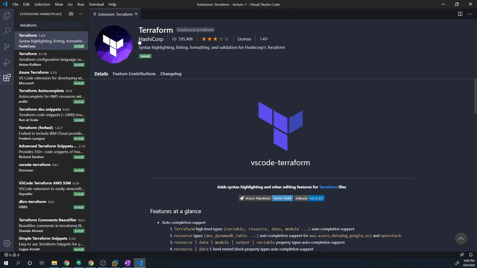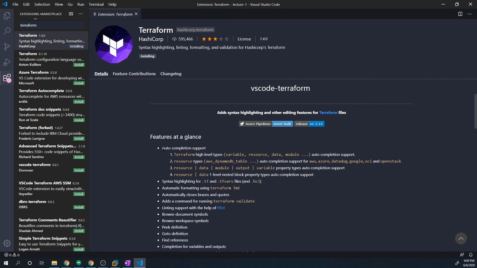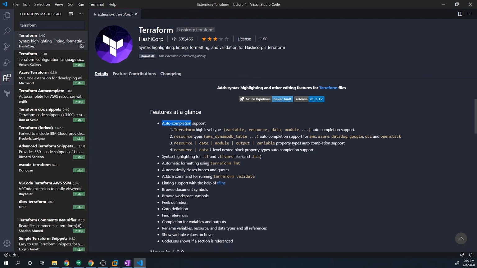Once you search for Terraform, the first one should be the one that you want. But just to double check, make sure it's the one by HashiCorp, the company that makes Terraform, and just do an install. This extension is going to provide us a lot of features that make our life easier. You can take a look at them, but obviously auto completion is great. Syntax highlighting and auto formatting are all going to make your life a lot easier when you're writing Terraform code. Once you have that done, that's all you really need to do for VS Code setup. It's just going to behave like any other text editor, so you can create, delete, and modify files within here. It's kind of like an IDE, but we're going to use it for Terraform.